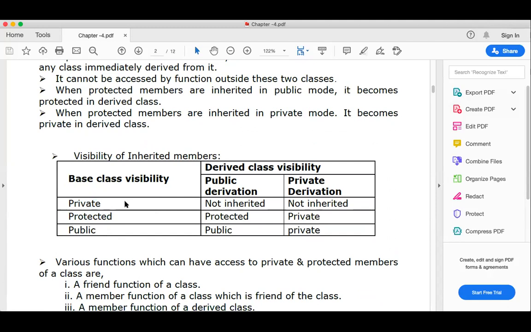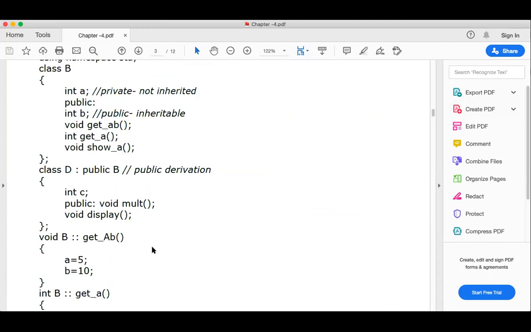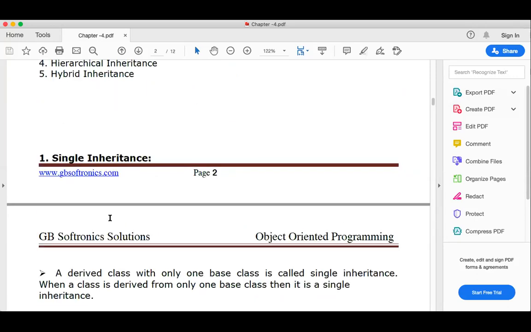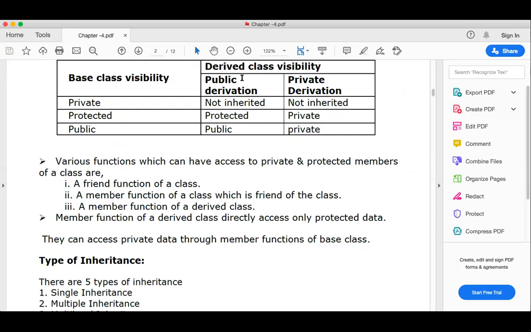So if you are using base class visibility, instead of using public B, as in class D public B, first we will see what happens if you use public B. If you use public B, then the public field of your base class is available as public in your derived class.